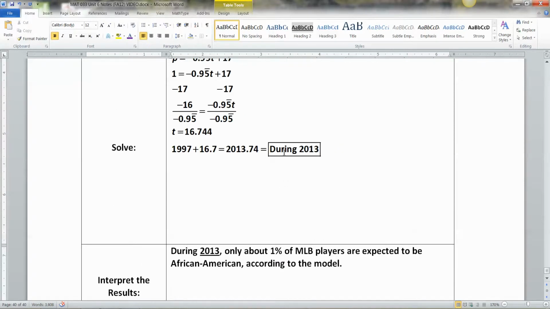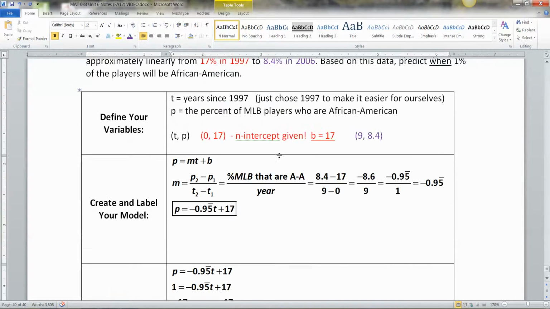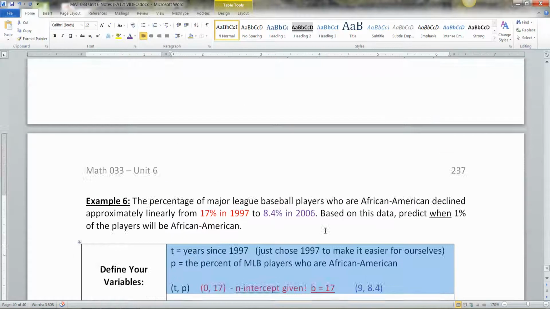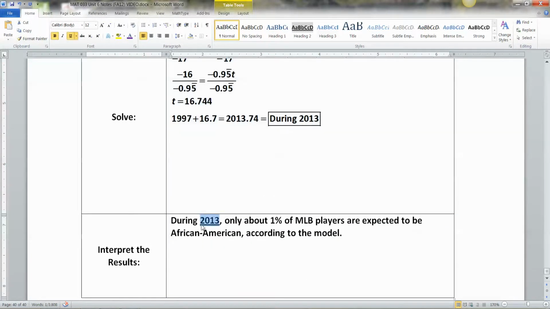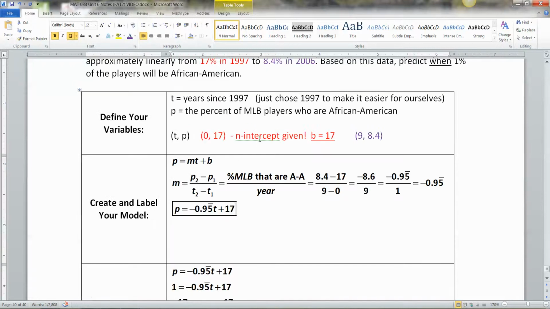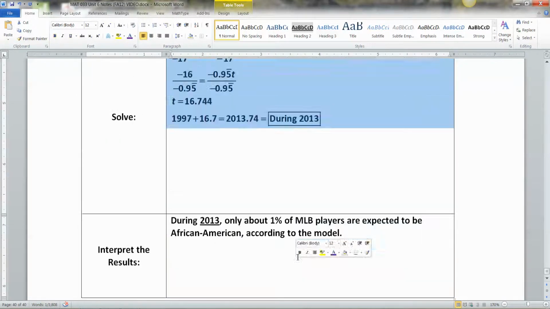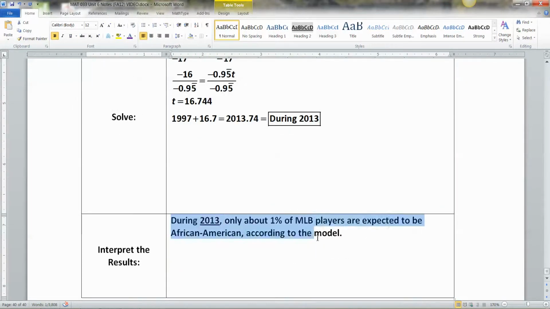according to our model. So in the middle of the year 2013, or you could say by 2014, because by that time it'll be all done if you round up. But you could just say during 2013 or in the middle of 2013 or something like that. All right, and again, it didn't ask us for all this intermediate work. All it asked us was for this final answer, 2013. But the final answer alone is not enough. You've got to do all this work and set up all these variables in order to find that.